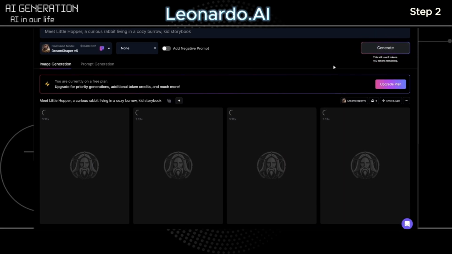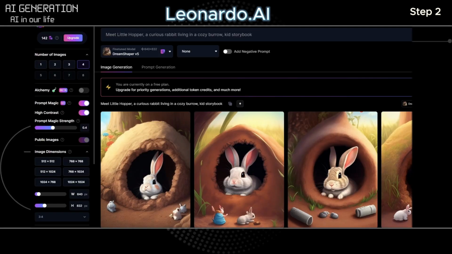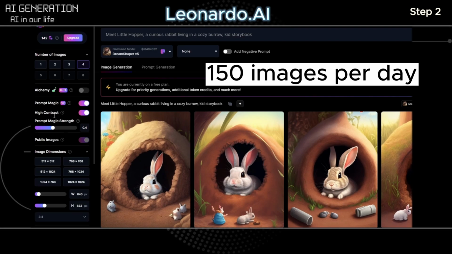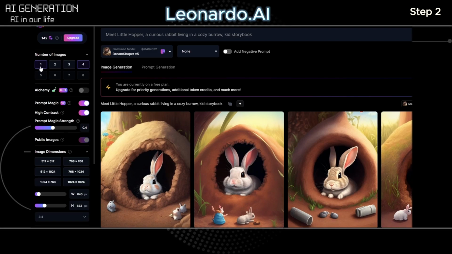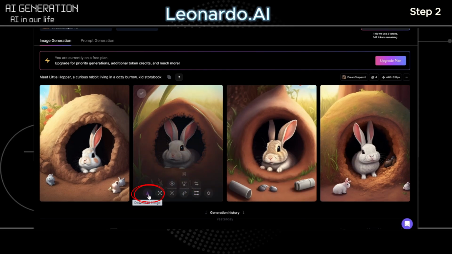Wait for the images to begin generating. By default, Leonardo generates four images. Please note that the free plan of Leonardo allows you to generate 150 images per day. In order to get the most out of the free plan, I recommend you select one under the number of images it generates per prompt. Pick your favorite and download it by clicking the download image button.